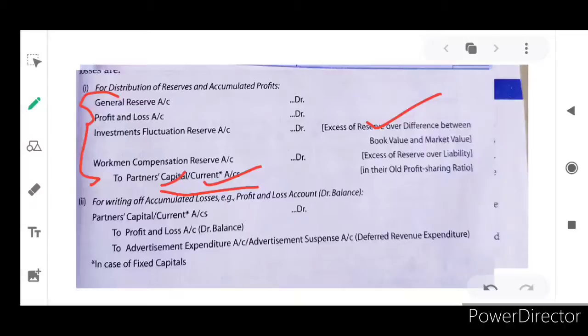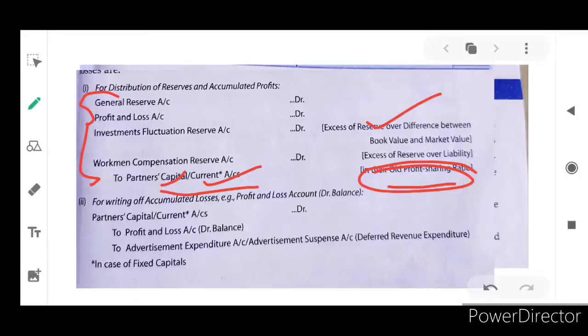And excess of reserve over liability. See, for workman compensation, after paying the liability, if by chance anybody met with an accident, and if we have any surplus reserve after paying that money, that surplus reserve will be transferred to partners' capital or current accounts. That too we will do using the old profit and loss sharing ratio, because the retiring partners are also included in the transfer of all these reserves, isn't it?